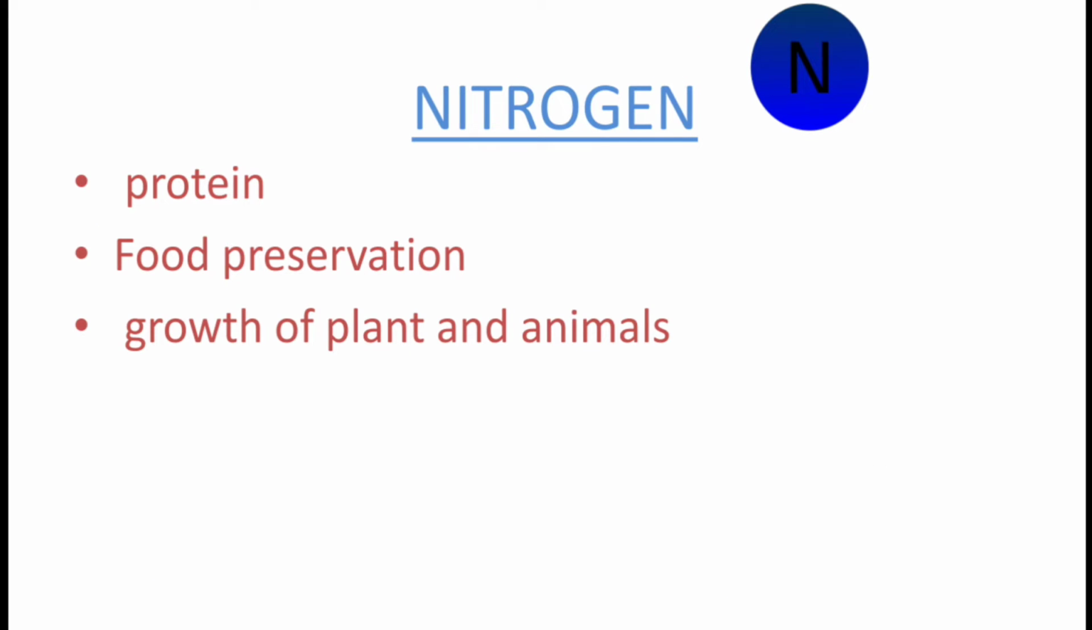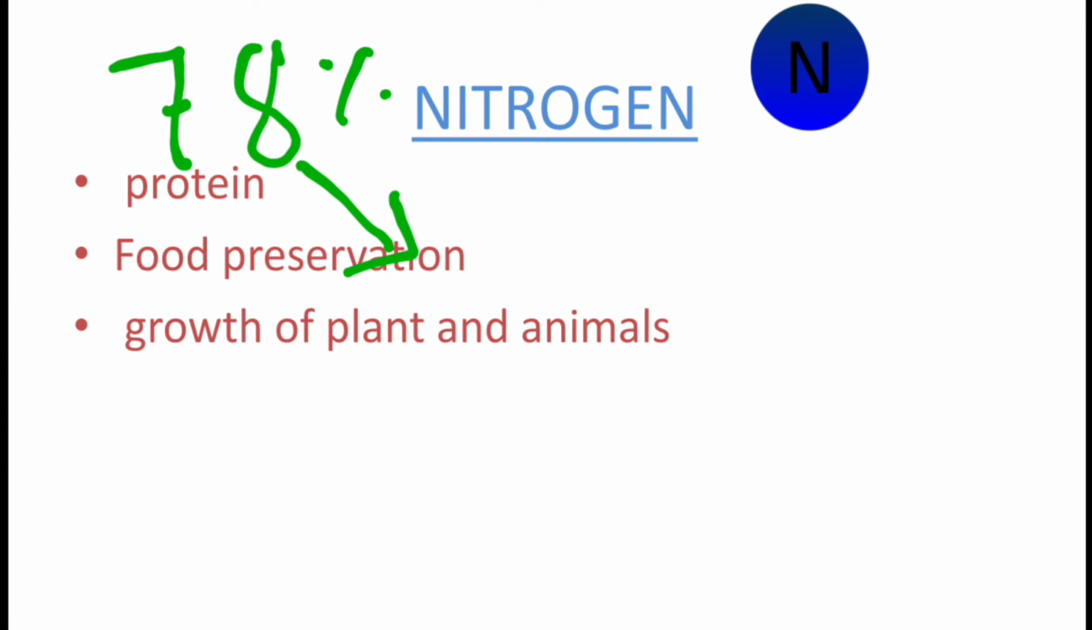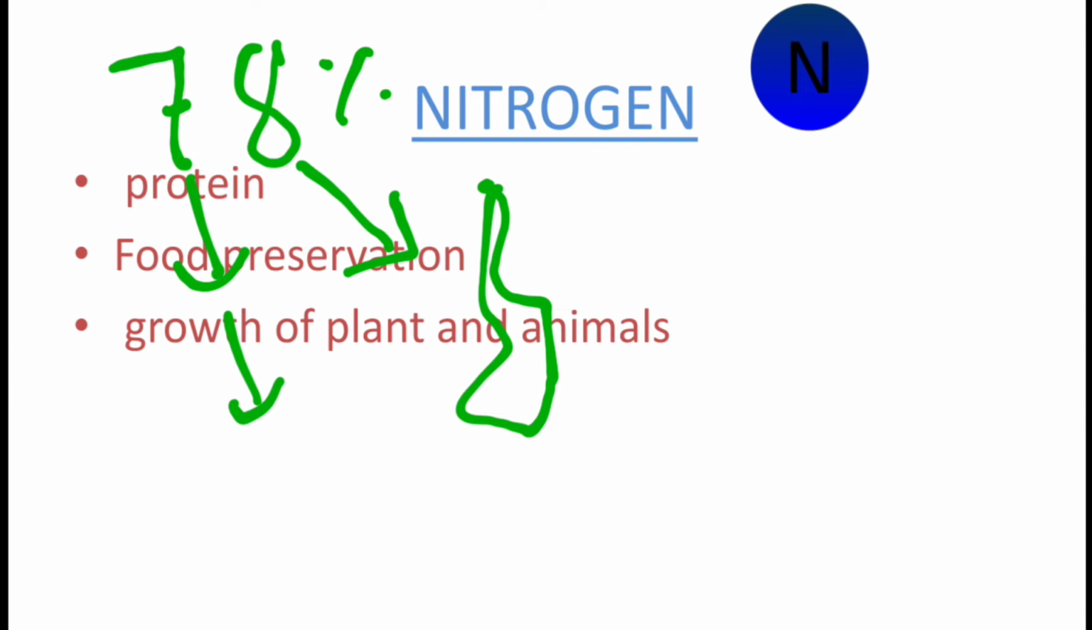First, let's study nitrogen. Nitrogen makes up 78% of the earth's atmosphere. It helps in the production of protein in the plant. So the plant takes nitrogen in the manufacturing of protein in their bodies. But nitrogen present in the atmosphere can't be taken directly by the plant.